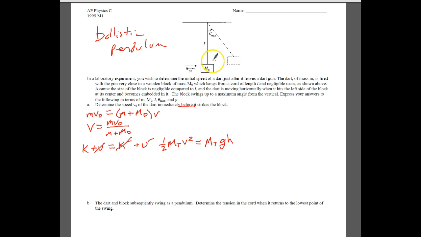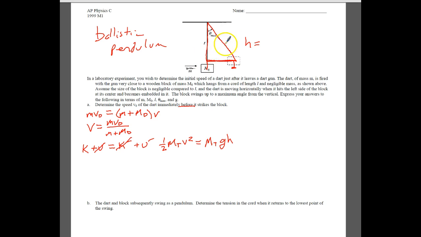We know the height it goes from the middle of the block up to the middle of the block can be calculated by looking at this side of the triangle. If we have the length of the string which goes down to here, then we have the length of the string that goes down to here.